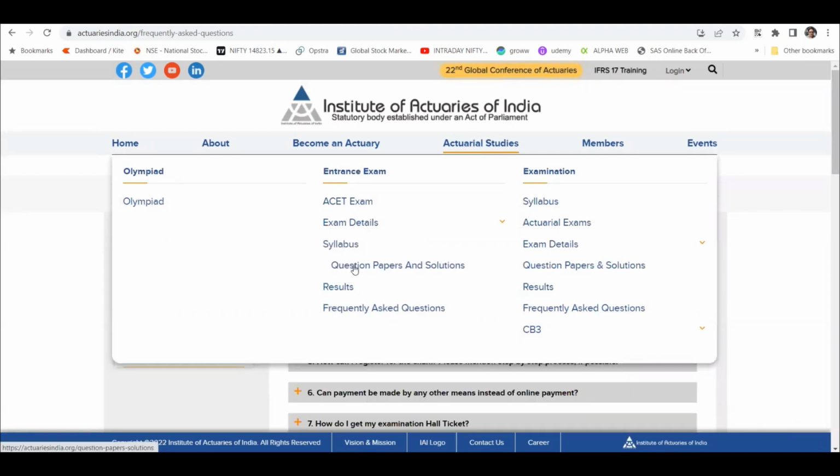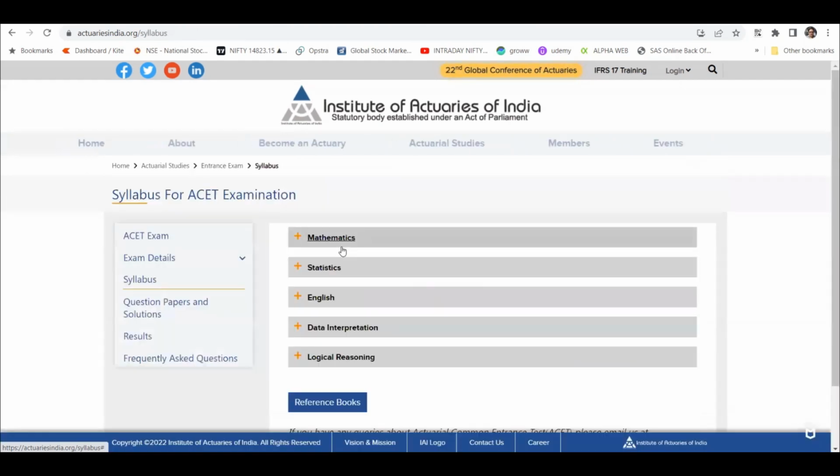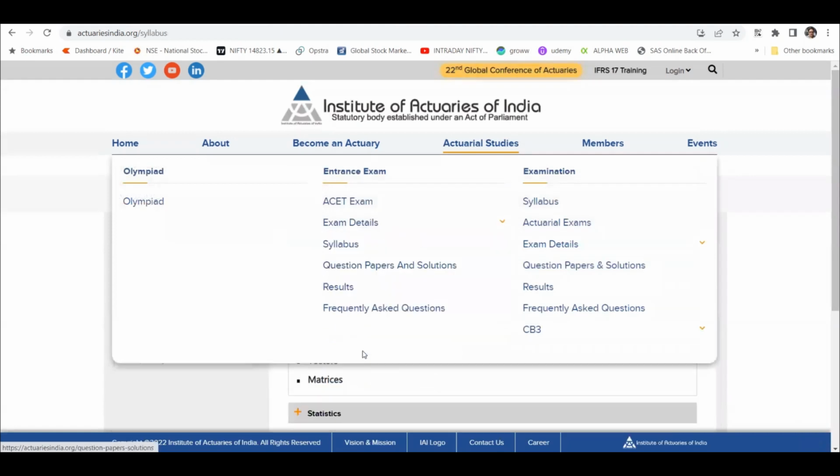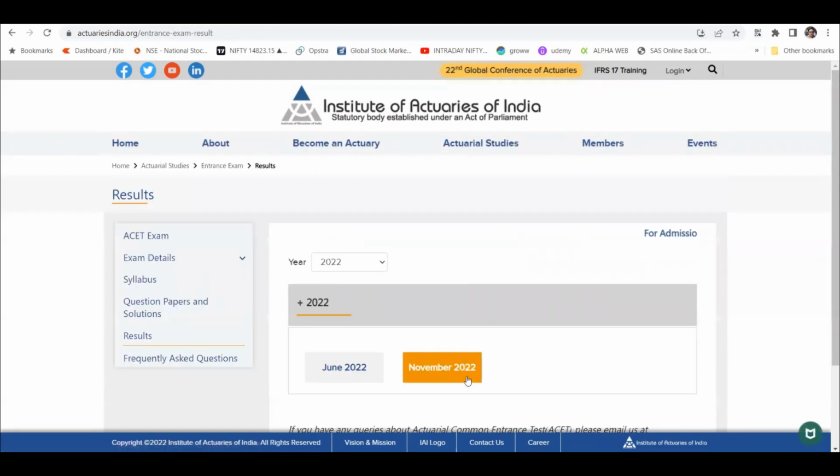I think this is very, very important. The syllabus is quite important because you need expertise in those areas, right? You can go to the syllabus and see what has to be covered in mathematics: notation, standard functions, numerical methods, etc. And I think the next most important thing would be the question paper, and probably this is the most important. And you can also see the results, how the result has been discussed.